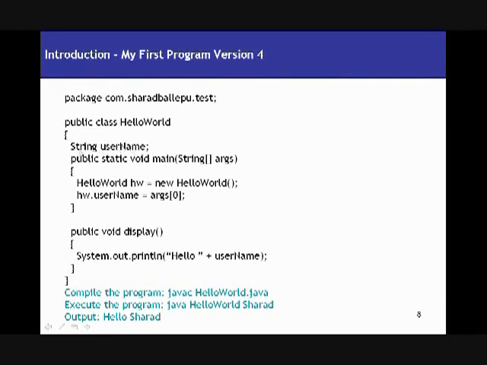In this version we do have one. So how do I use this instance variable? Since this instance variable is public, anyone can use it within my class. So I simply use that instance variable directly in my display method, and I use it to display the hello username string, right? So the output of this would again be hello Sharad, right?